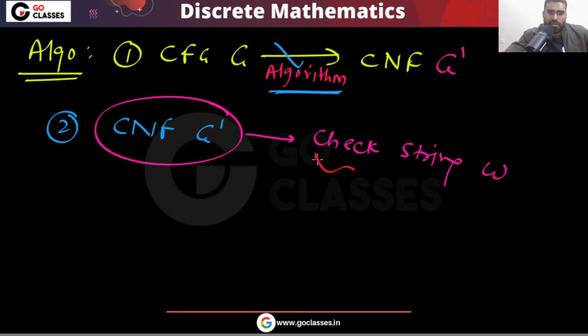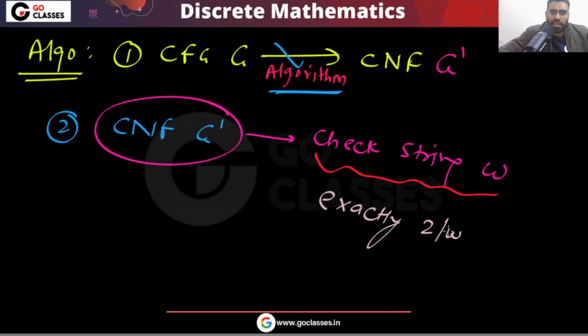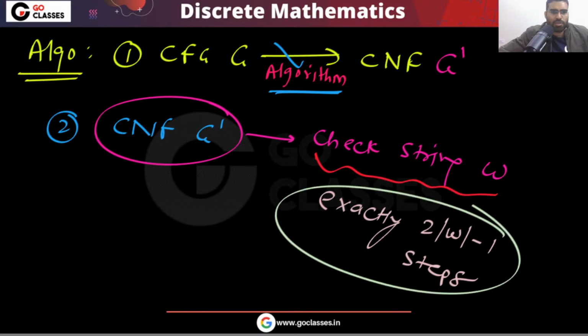You need exactly 2 times length of W minus 1 steps. Right? Yes or no? So for one string, you need to run these many steps.